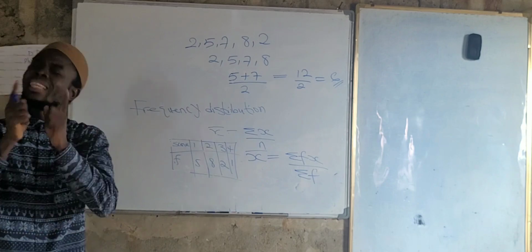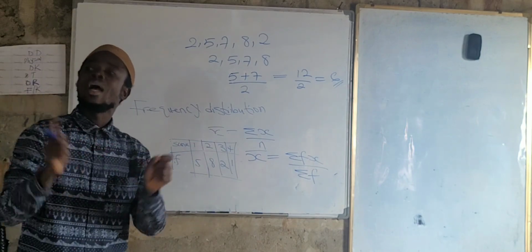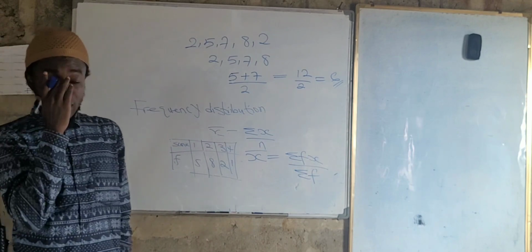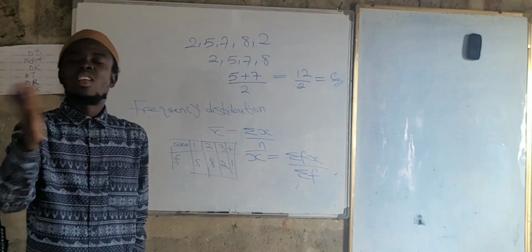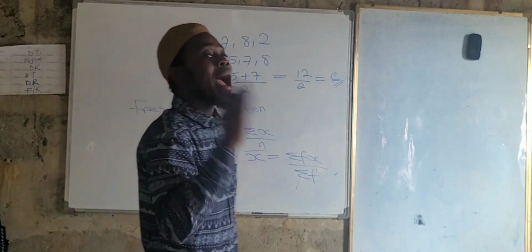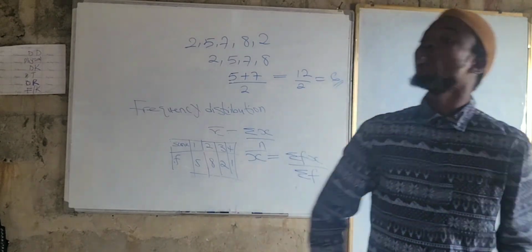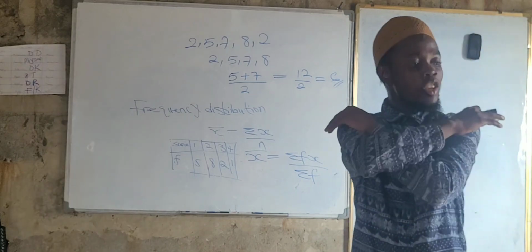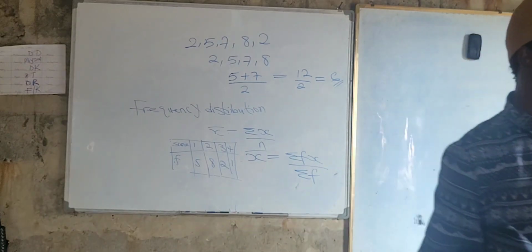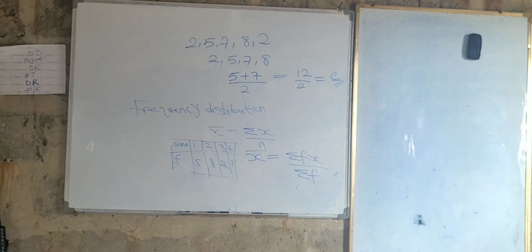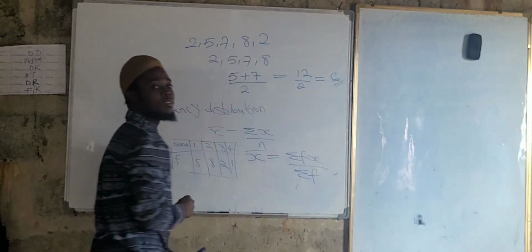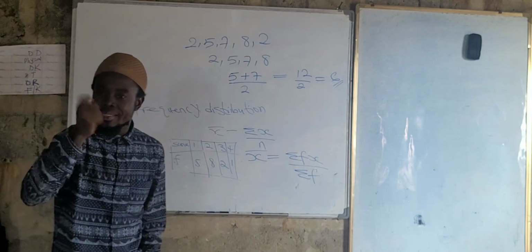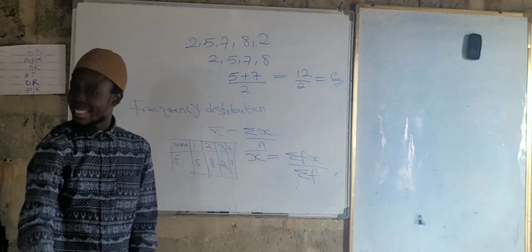Whenever you have even values, add the two middle terms and divide by 2. But we still need to arrange them in ascending order. Of course, you must always arrange in ascending or descending order before you can do anything for the median. Always, whenever you have a median in a non-frequency distribution, you must arrange in ascending or descending order.